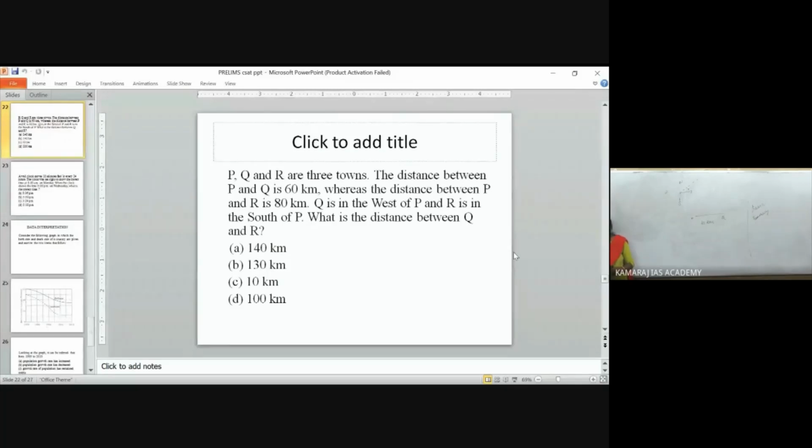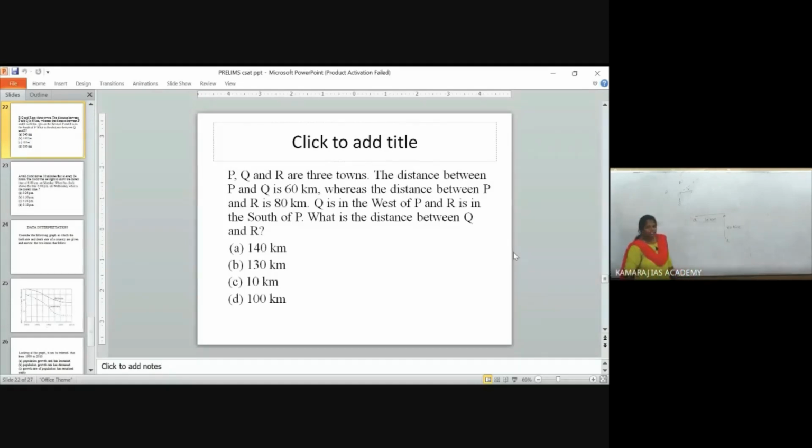They have also given that Q is in the west of P. So P is here, Q is in the west of P, and this is 60 kilometers. R is in the south of P, and this is 80 kilometers.